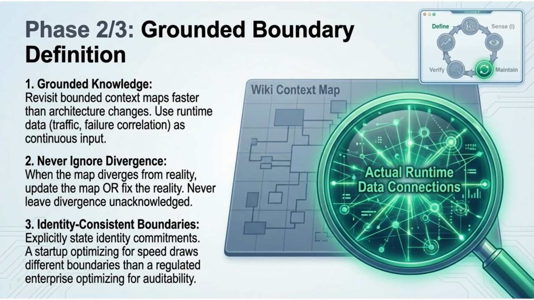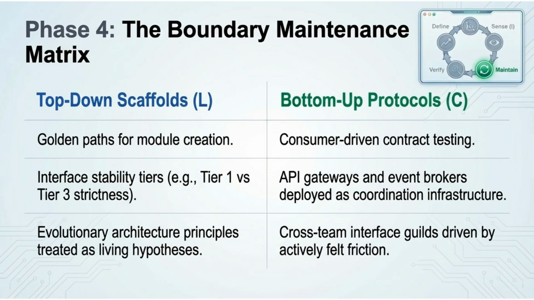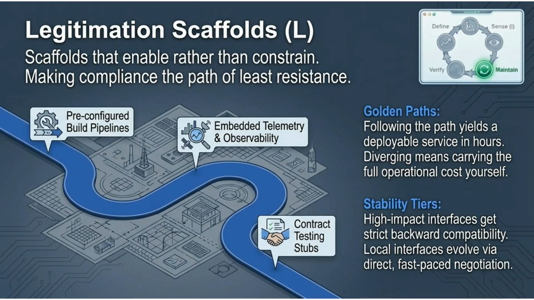on organizational commitments. Phase 4 is the boundary maintenance, focusing on top-down scaffolds L and bottom-up protocols C. This involves golden paths, stability tiers, and evolutionary architecture principles alongside consumer-driven contract testing and interface guilds. Legitimation scaffolds L enable rather than constrain, making compliance the path of least resistance. This includes pre-configured build pipelines, embedded telemetry, and contract testing stubs.